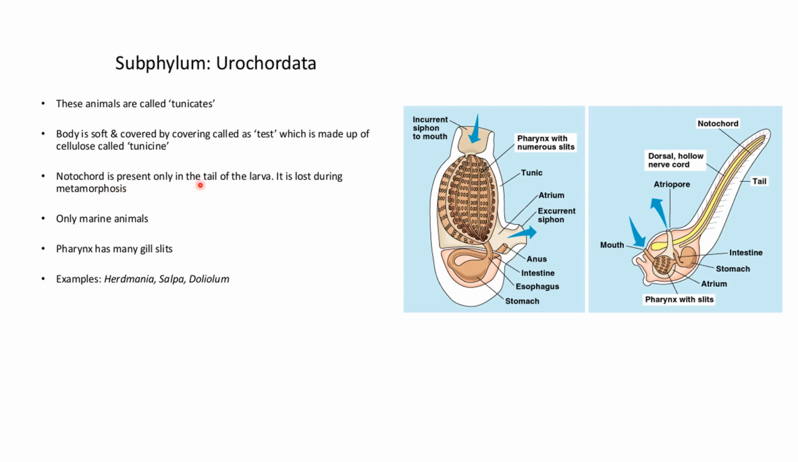Notochord is present only in tail of the larva, hence it is known as uro, and it is lost during the metamorphosis. That means when it becomes adult, the notochord gets lost. Only marine animals include this. Pharynx has many gill slits. Pharynx, as you can see over here, this has slits. Example is Herdmania, Salpa, etc.